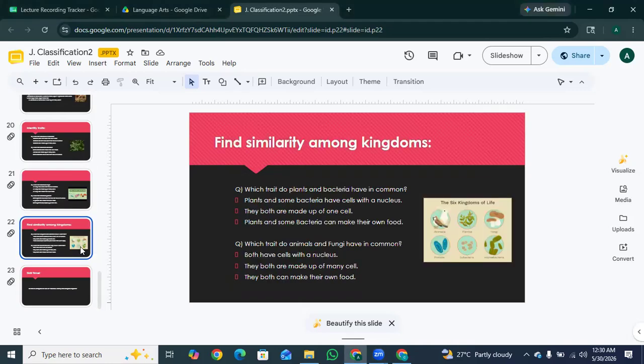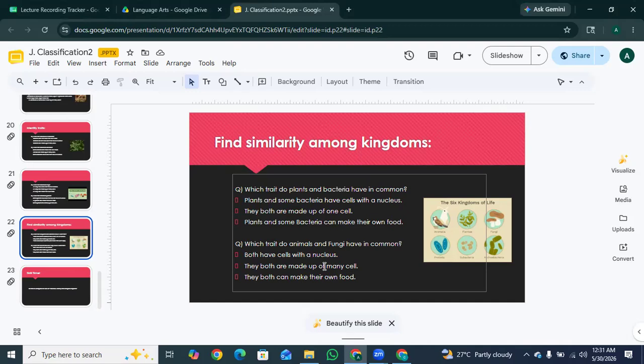Okay, so the next one is, which trait do plants and bacteria have in common? Option A, plants and some bacteria have cells with a nucleus. They both are made up of one cell. Plants and bacteria can make their own food. Yes, plants and some bacteria can make their own food is the correct option.